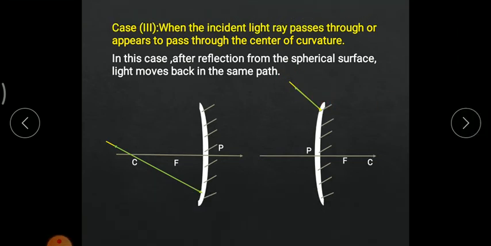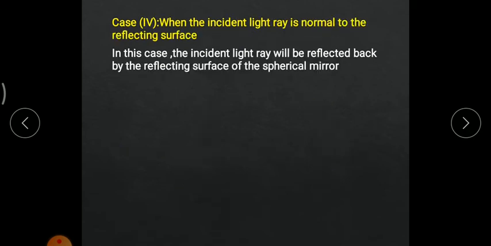Now let's see case number 4. When the incident light ray is normal to the reflecting surface. Now this is the principal axis. Again, center of curvature, focus and a pole.